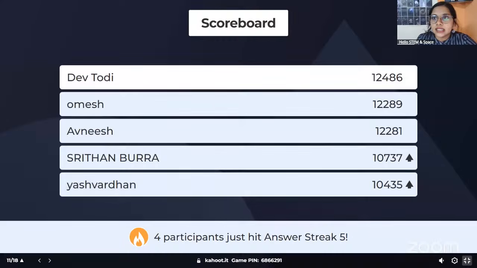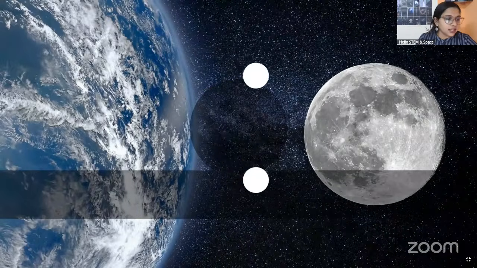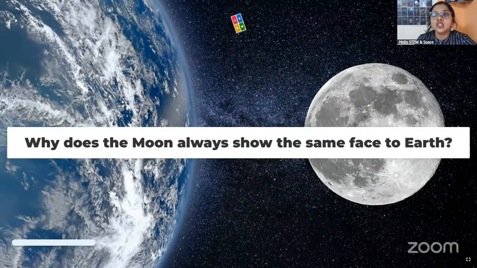So let's see the scoreboard. Dev is not moving from there. Omesh, followed by Omesh, Avnish. Sritan has now jumped to the 4th position, followed by Yashvardhan. Very good, everyone. Let's see the 12th question.